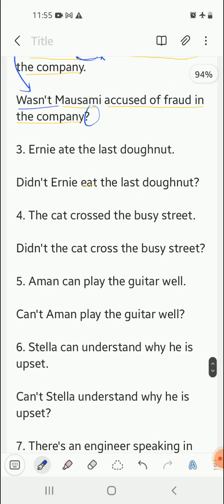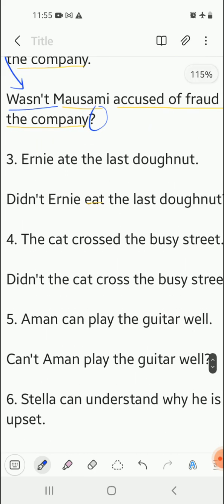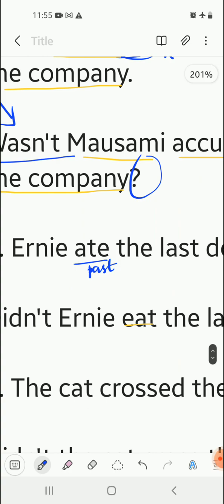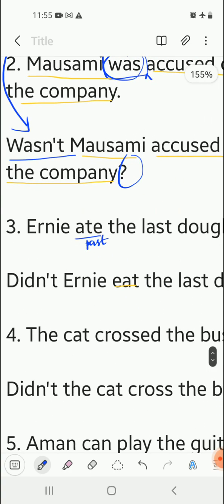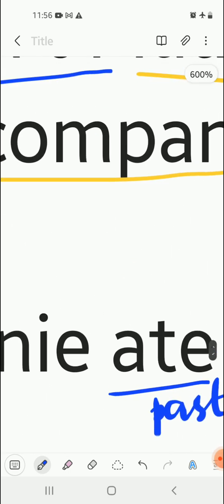Number 3. Ernie ate the last donut. Over here, there is no be form of the verb. There is only one main verb, that is "ate", and "ate" is given in past tense. Because it is in past tense, we have to start the sentence with "did". And the assertive sentence is a positive sentence, so first we have to convert it into a negative sentence.